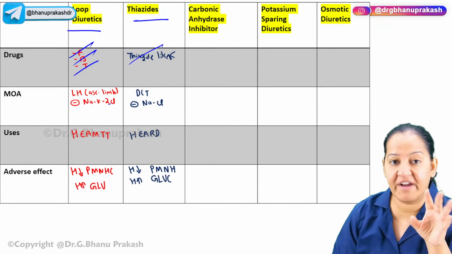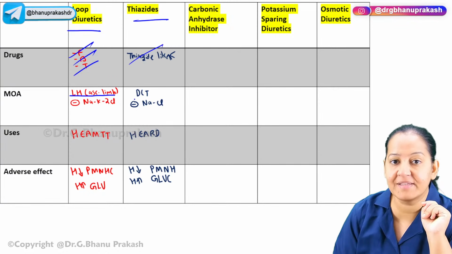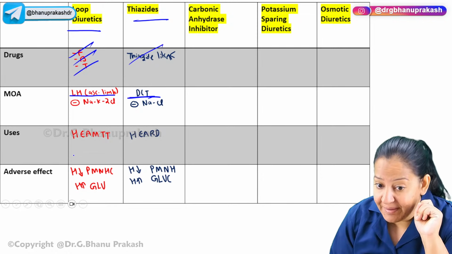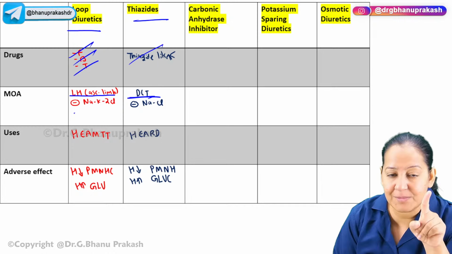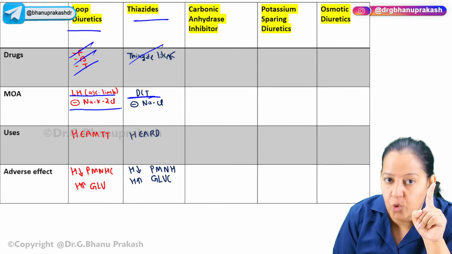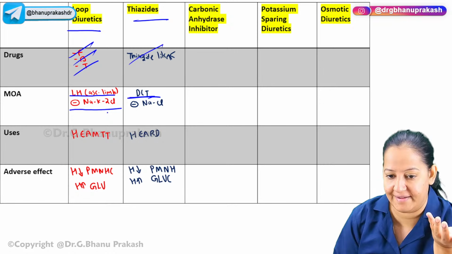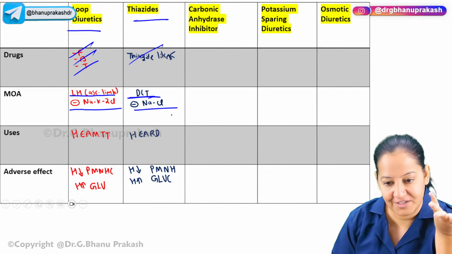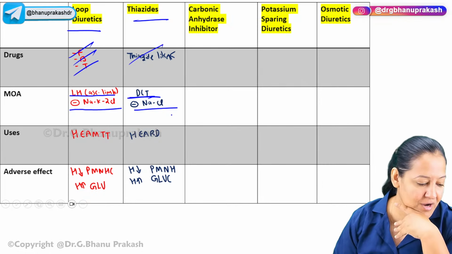Now, what is the site of action? This acts on loop of Henle, this acts on DCT. Okay, you know the mnemonic COLT-P, COLTP. This inhibits a transporter known as sodium potassium 2 chloride transporter present on the loop of Henle. And this inhibits a transporter known as sodium chloride transporter present on the DCT. You know the mechanism of action is very easy.